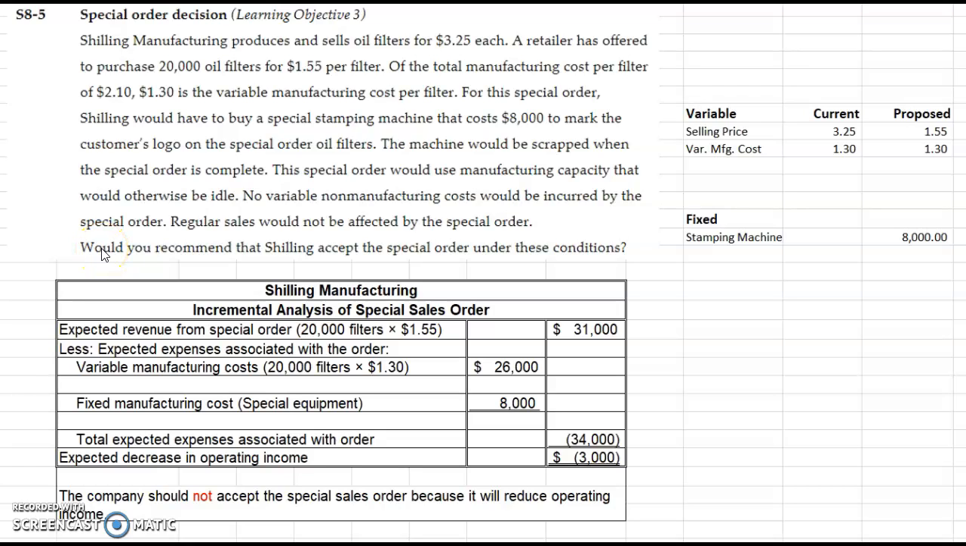Okay, we have another special order here. This company produces and sells oil filters for $3.25 each, and a retailer has offered to purchase 20,000 oil filters at $1.55 per filter. That's quite a bit less.